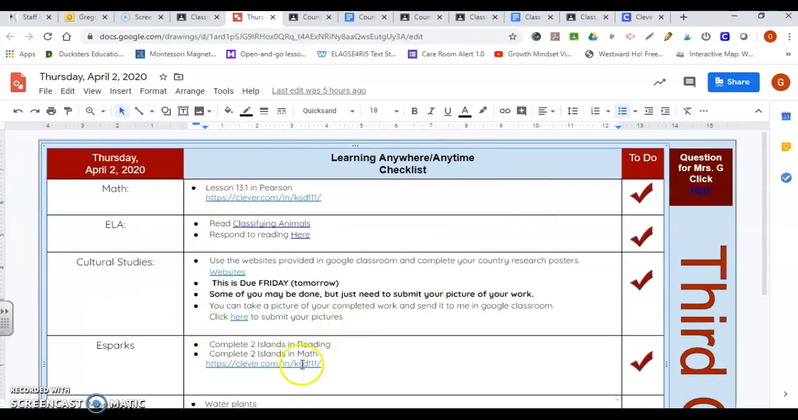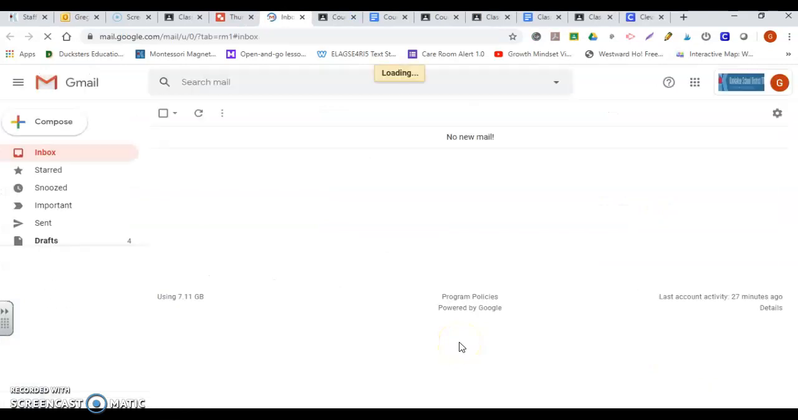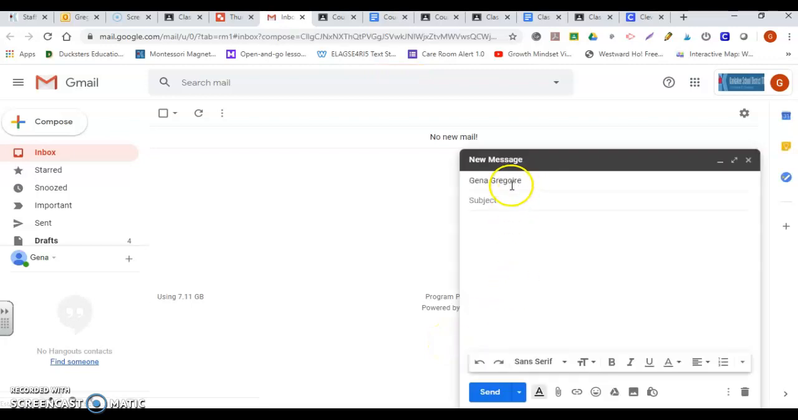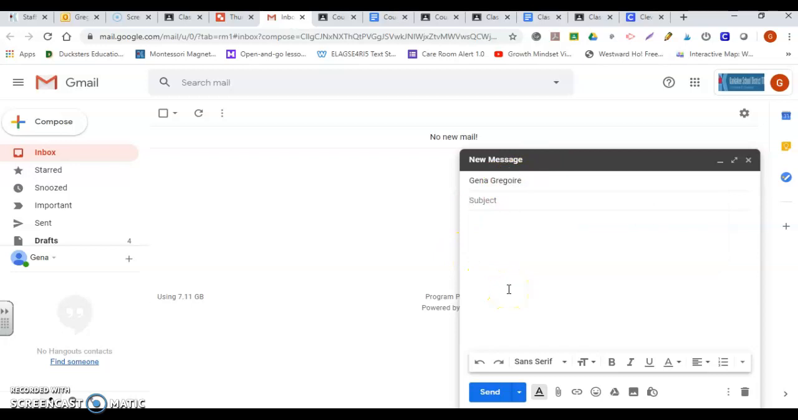Every day when you come into your daily work, everything will be hyperlinked and will take you exactly to your website, or the document or article, whatever it is that you will need will always be hyperlinked. Notice this box right here, question for Miss G. If you click here, it is going to take you directly to your Google Mail, your Gmail, and it actually will pull up a message with my name here, already ready to send to me. You may type in your question and send it to me, and that way I can directly help you.